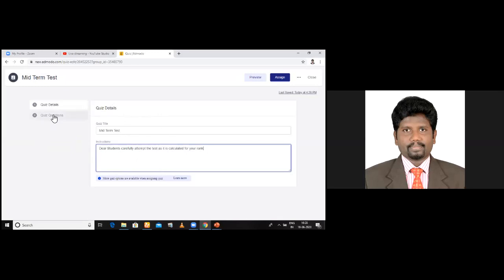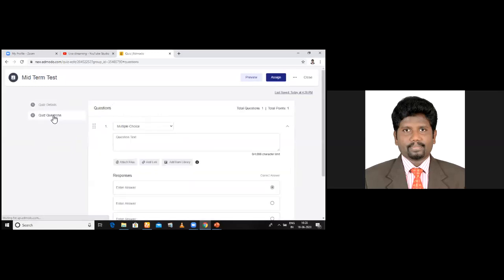Now go for the questions. Quiz questions, I click here. Am I clear to you? The second one, quiz questions, is here. Now you can choose the type of questions. The first is multiple choice question. See here, there can be true or false, short answers, fill-ups, match, and multiple answers. Okay, so I choose multiple choice question.